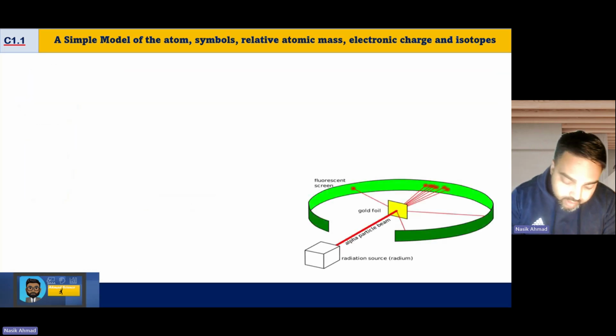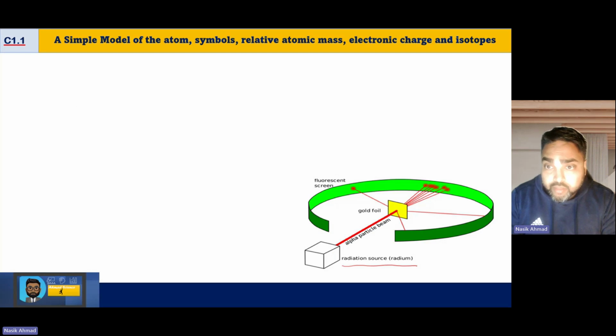So Rutherford did an experiment. He took some alpha particles. He didn't know what they were. He just took these positively charged particles. Alpha radiation had been discovered, and he fired a beam of alpha particles at some gold foil. When he fired this at gold foil, what he expected was for most of the alpha particles to just go straight through. He wasn't expecting anything else.